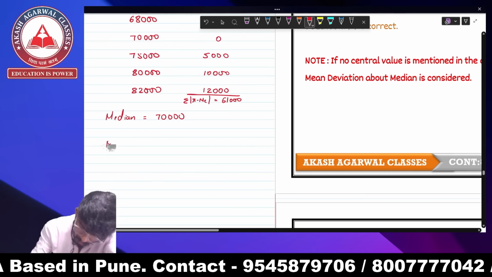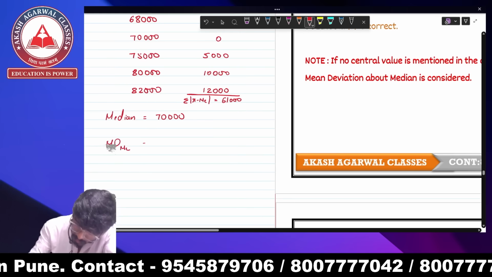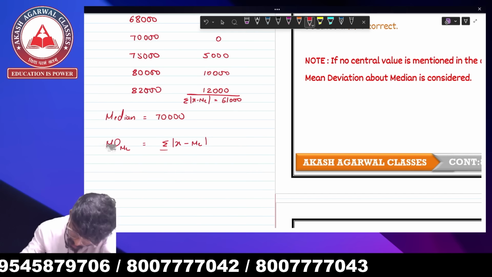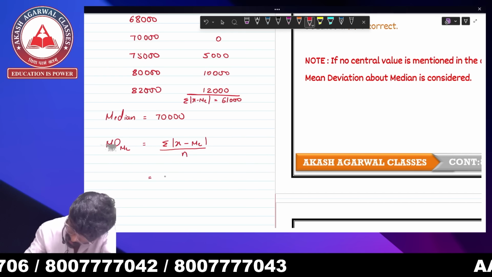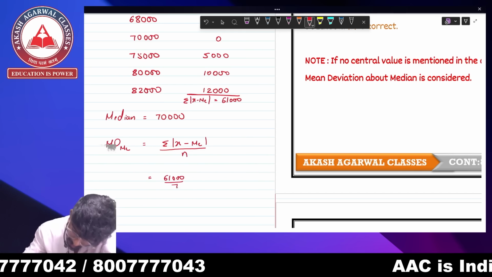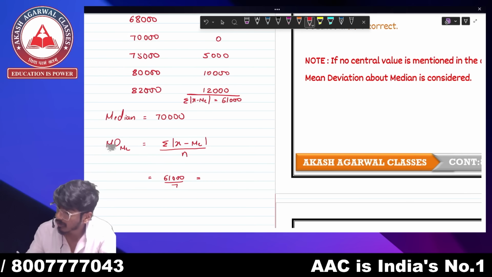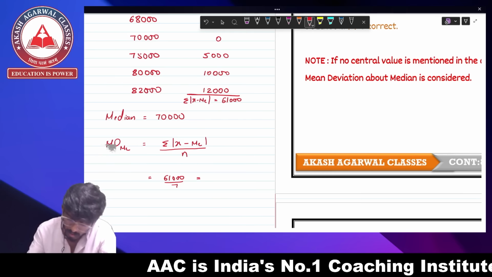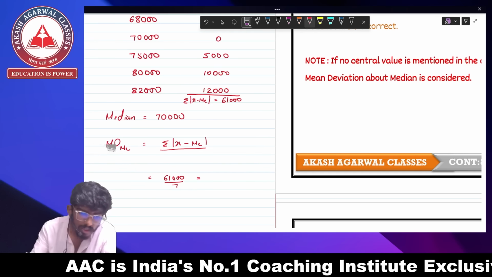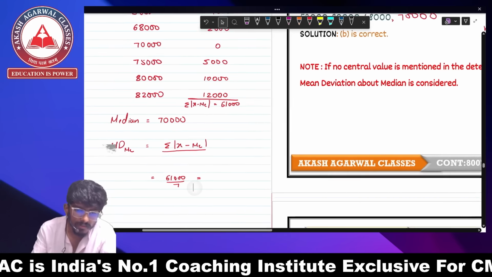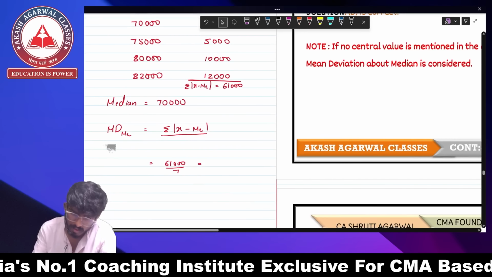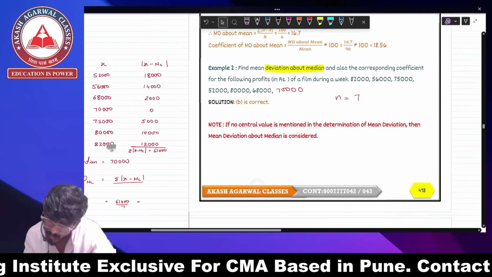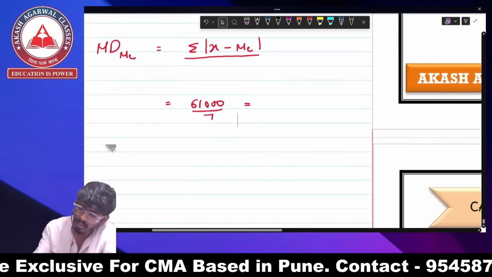So now my formula for mean deviation about median is summation of |x minus median| upon n, and it is 61,000 divided by 7. Sorry, I don't need mean over here. The question is asking me to find the mean deviation about median and also the corresponding coefficient. Okay, so it is right.